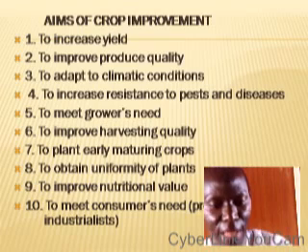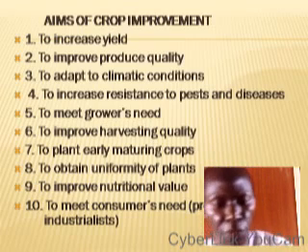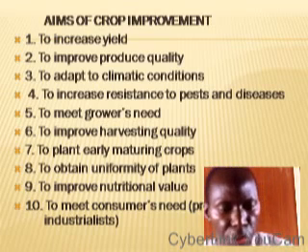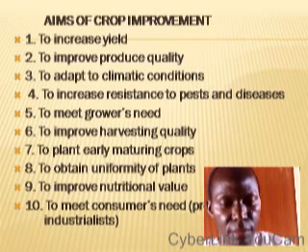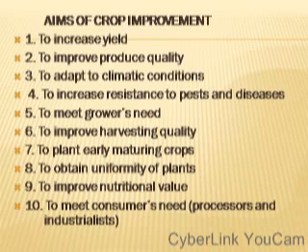9. To improve nutritional value, for example, if you have an orange that tastes sour, it can be improved upon to taste better. 10. To meet consumers' need, that is, the processors and the industrialists. For example, a company that produces orange juice would like to have fruits that have fewer seeds.